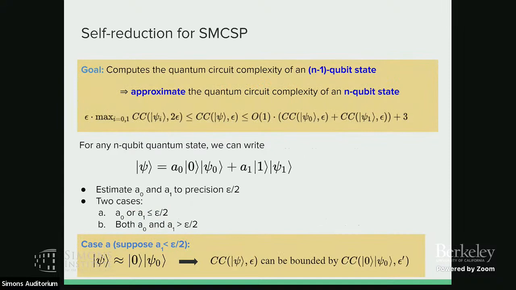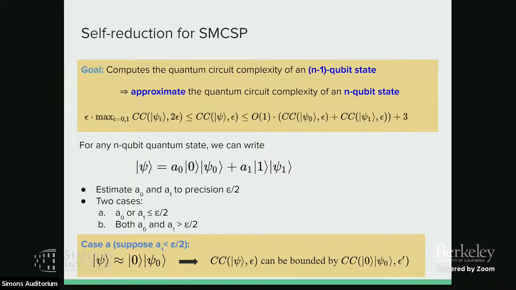Okay. And I just spent a little bit more time on the self-reduction for the SMCSP. Why we call this SMCSP the self-reduction is that if you can compute the circuit complexity of an n-1 qubit state, then you can use this algorithm to approximate the quantum circuit complexity of an n qubit state. So like this formula. So this is the circuit complexity of psi with the approximation ratio epsilon. And then this one can be upper bounded or lower bounded by the circuit complexity of an n-1 qubit state, psi 0 and psi 1. And here, psi 0 and psi 1 are defined as here.